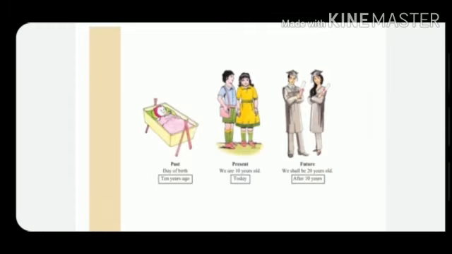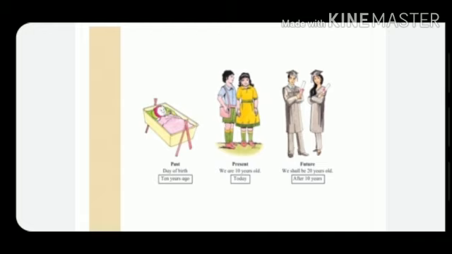The past includes many events that have already taken place. For example, if you are 10 years old today, it means that the event of your birth happened 10 years ago in the past. Similarly, after 10 years from now, that is in the future, you will be 20 years old.